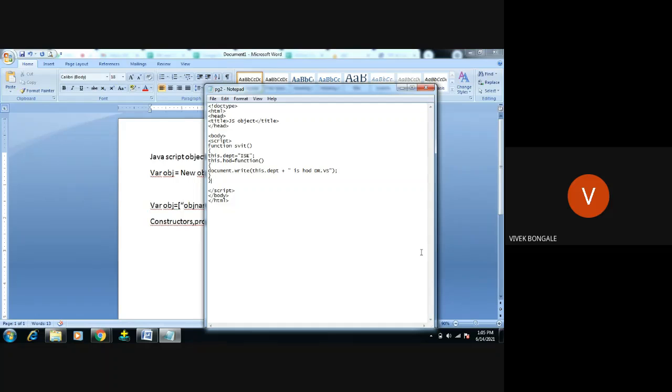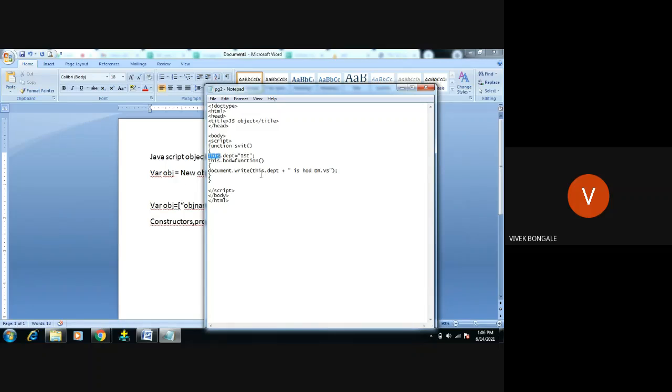So here I explain first. We have called one function, svit, and you have not passed any parameter over here. That value we are passing here in the document.write. So this.department, this.HOD is the method. This is the keyword. It will invoke the entire code written in the script. Invoke in the sense this method, what this.department will do.